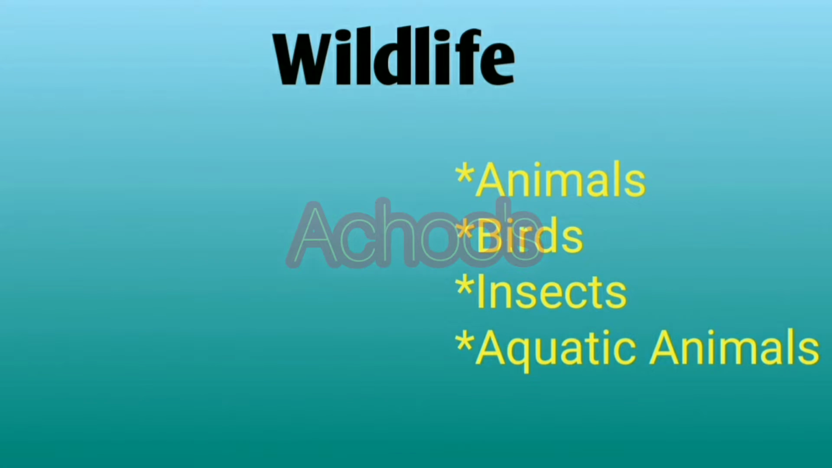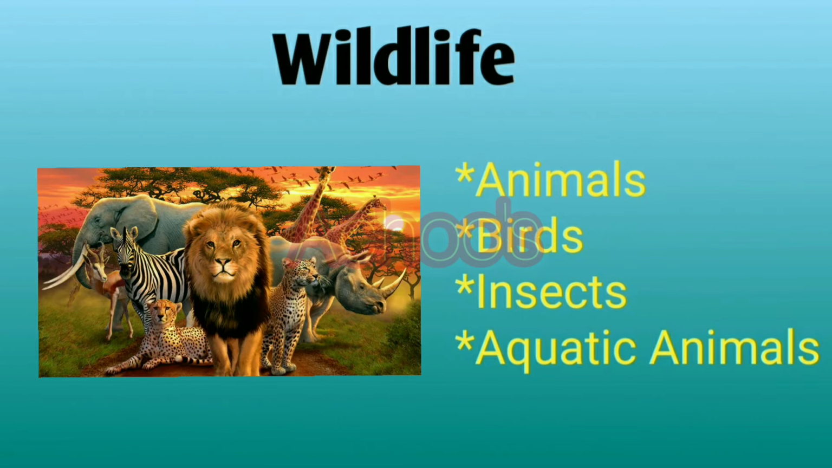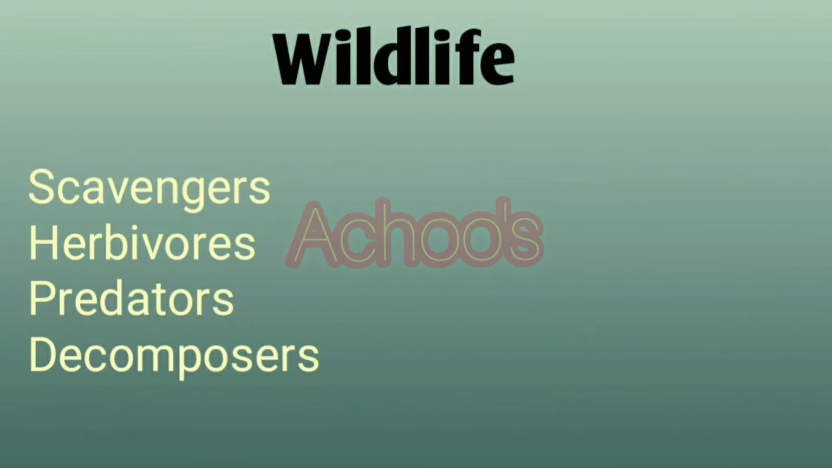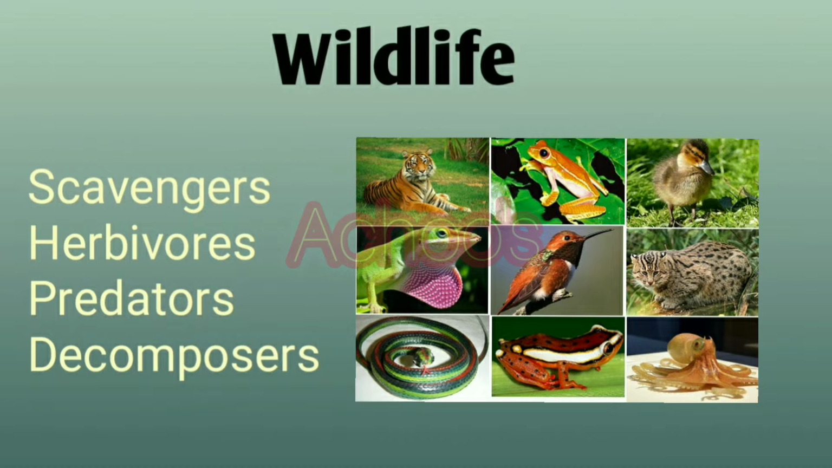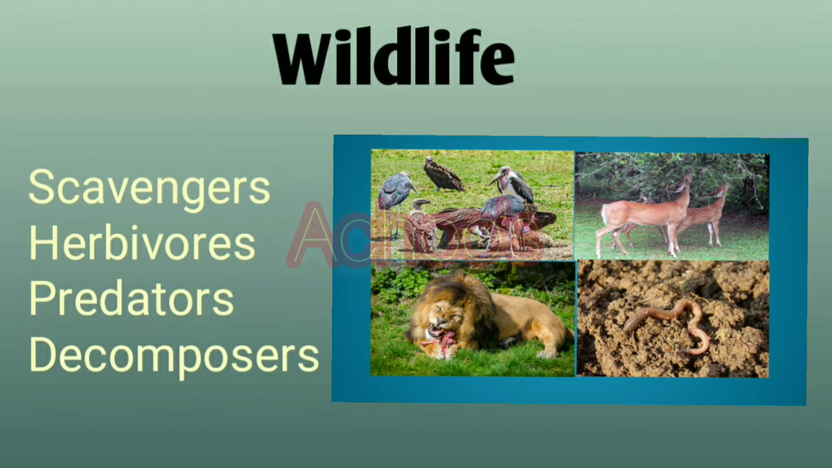Wildlife. When we say wildlife, what comes to our mind? It is mainly the animals, birds, insects, and also aquatic animals. But these animals have not been domesticated and are living in their natural environment. And also we have many organisms on earth which have a unique function in the environment. For example, scavengers, herbivores, predators, and also decomposers.